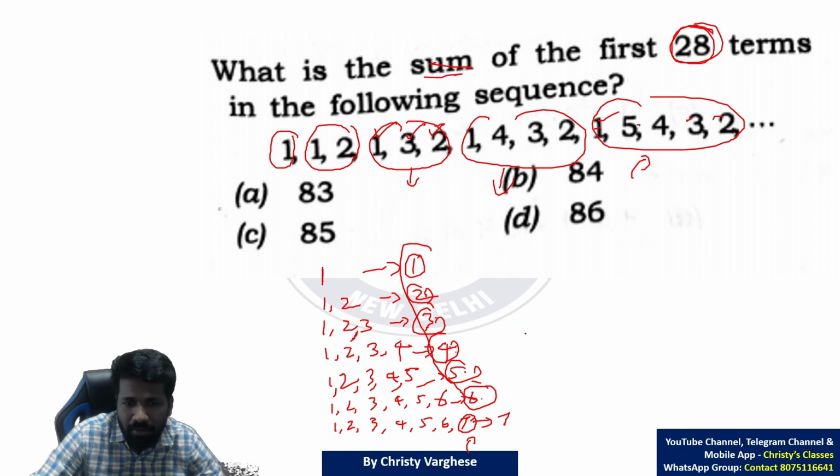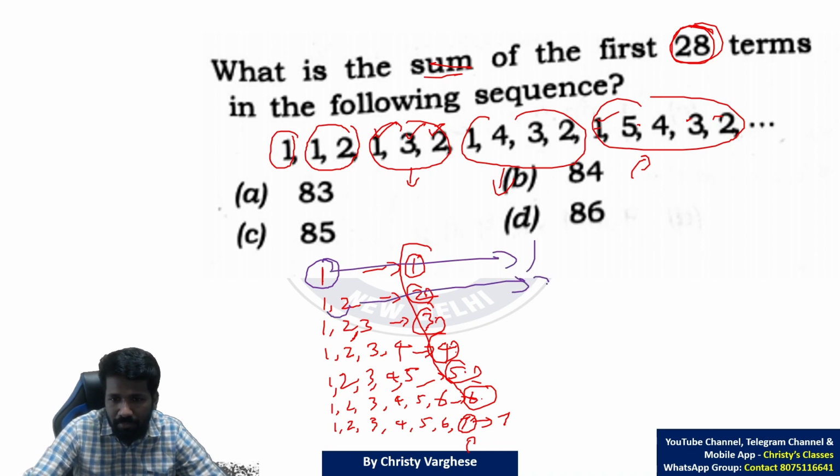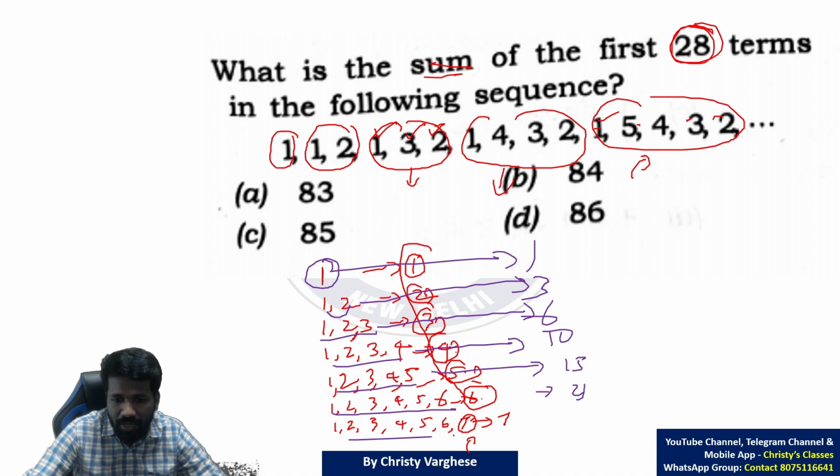Till the 28th term you need to add up. How can you add it faster? This is 1 term, so the sum is 1 itself. This is 1 plus 2, so the sum is 3. 1 plus 2 plus 3, sum is 6. 1 plus 2 plus 3 plus 4, sum is 10. 10 plus 5, 15. 15 plus 6, 21. 21 plus 7, 28.